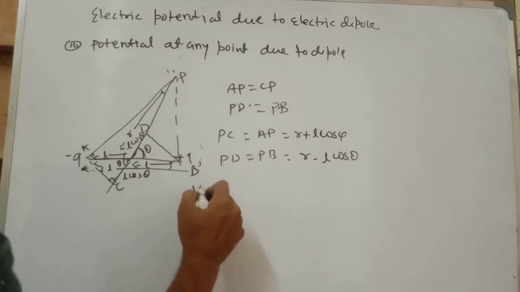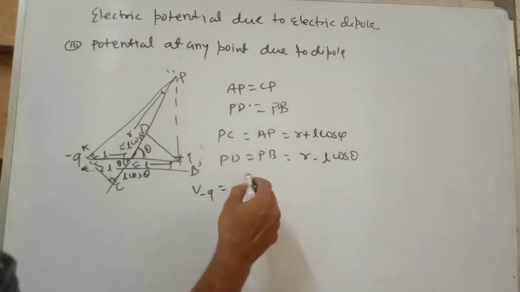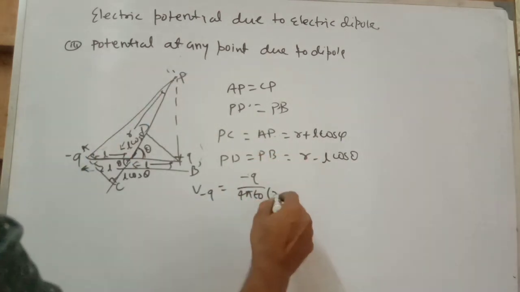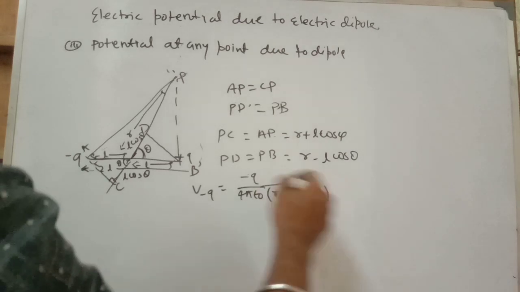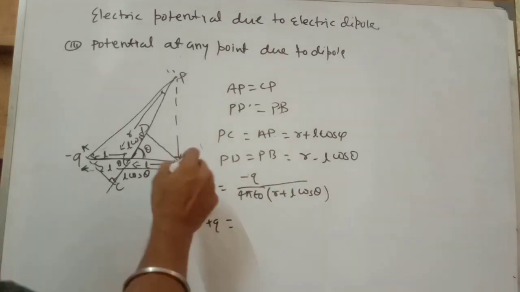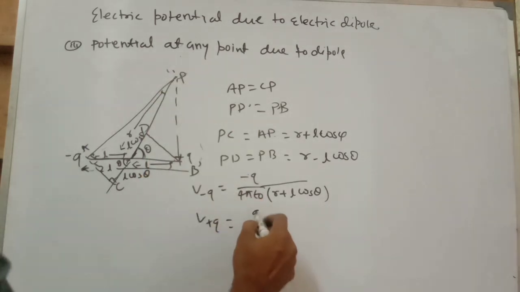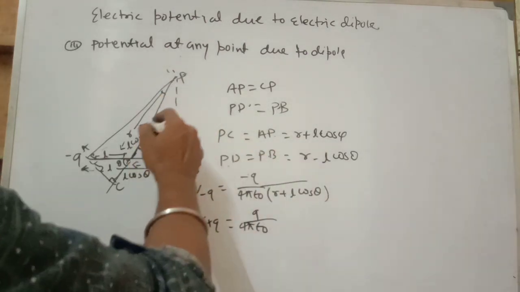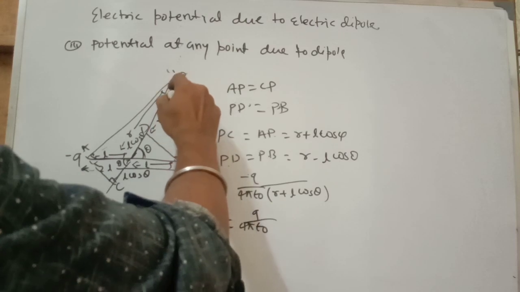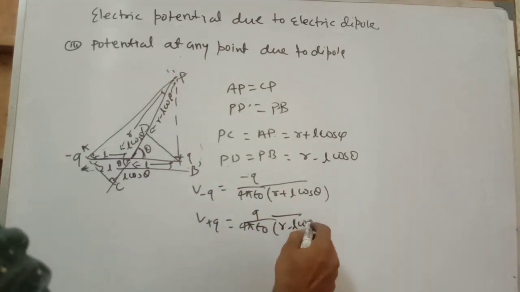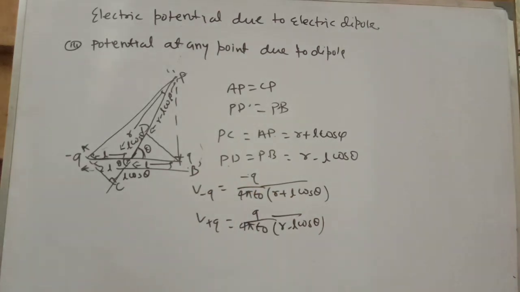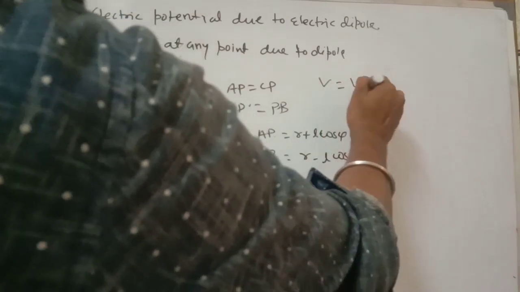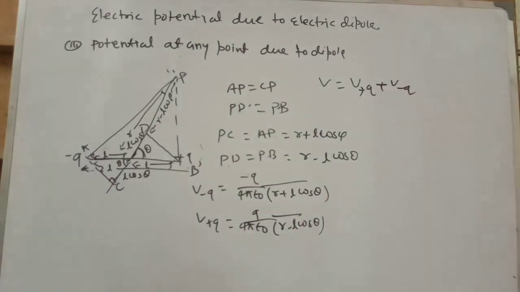Now you can easily write the potential due to minus Q at point P: minus Q by 4 pi epsilon naught. What is the distance AP? AP is R plus L cos theta. Again, due to the positive charge, the potential at point P is Q by 4 pi epsilon naught. What is the distance BP? BP is PD, which equals R minus L cos theta. So the total potential at point P, you can write, V equals V plus Q plus V minus Q.